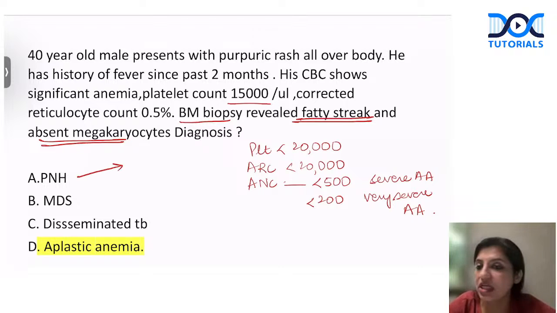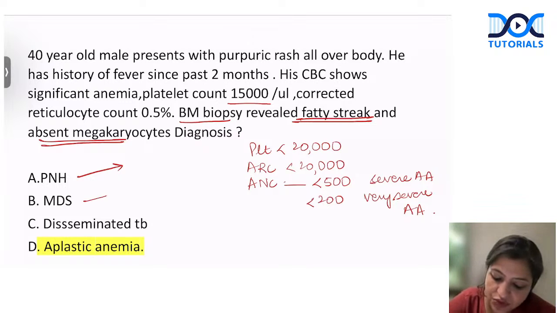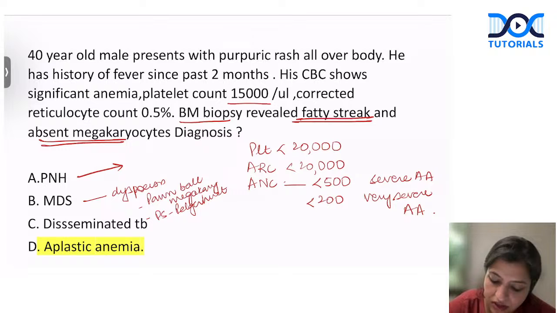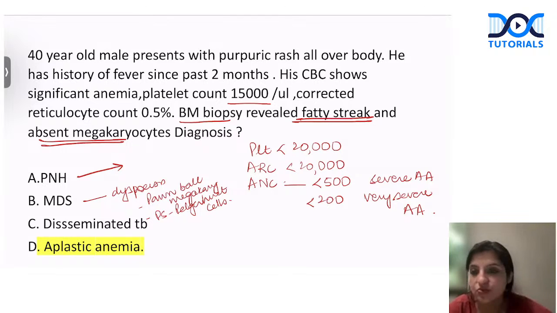In PNH, normally in the early phase, the bone marrow is hypercellular. Later on it progresses to aplastic anemia, but initially the bone marrow is cellular and shows a lot of erythroid hyperplasia, because there is hemolysis occurring in the periphery, so the bone marrow responds with erythroid hyperplasia. MDS will show dysplasia, in the form of pawn ball megakaryocytes in the bone marrow, or Pelger-Huet cells and binucleate neutrophils in the peripheral smear. Disseminated tuberculosis will show granuloma on the biopsy; the aspirate might not show you anything.